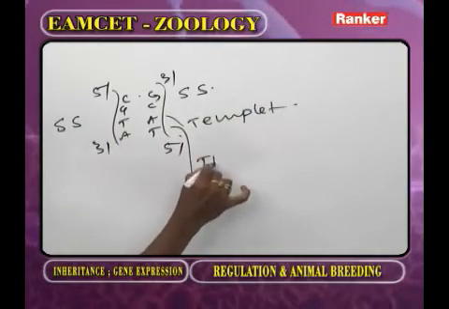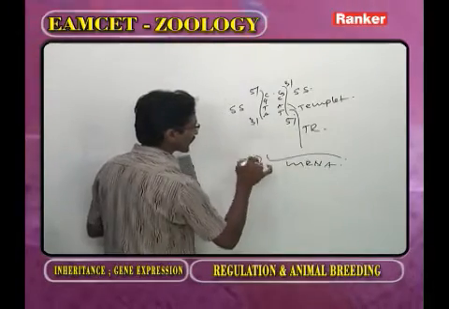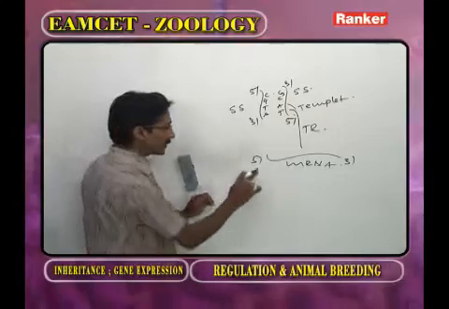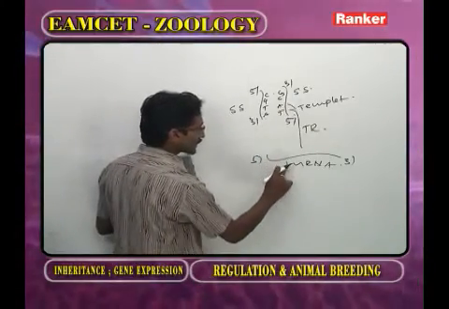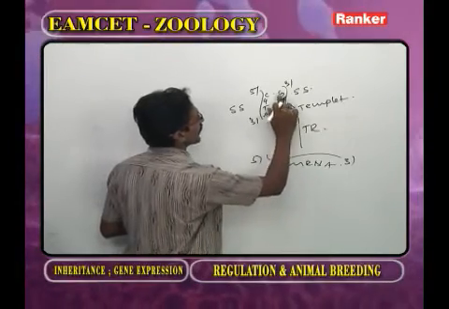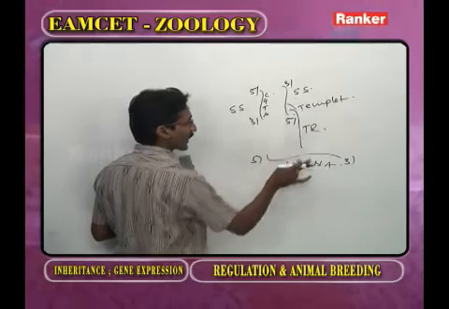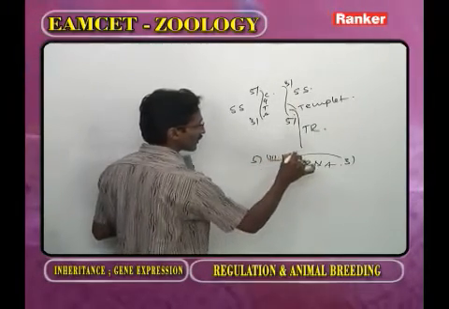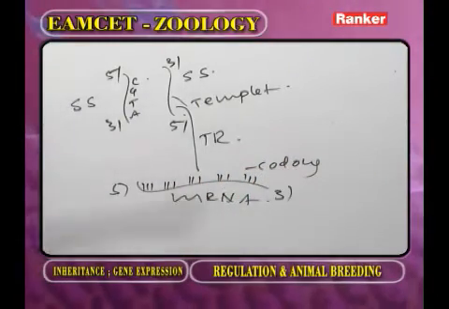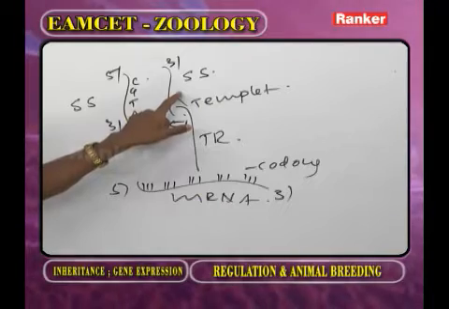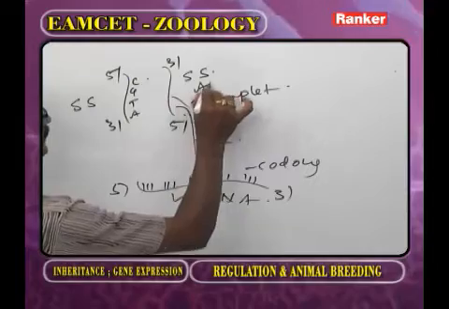This strand, by a process called transcription, gives rise to mRNA. It will be synthesized in which direction? 5' to 3'. So it is complementary to this one. From this template, this is synthesized. So on this strand there is no information. The information of this template is transferred to mRNA in the form of codons. Now, as we observe the template 3' 5', here there is no information. It is called antisense.